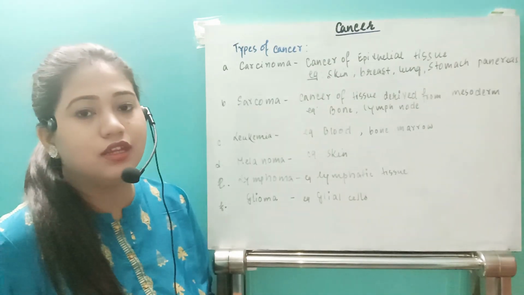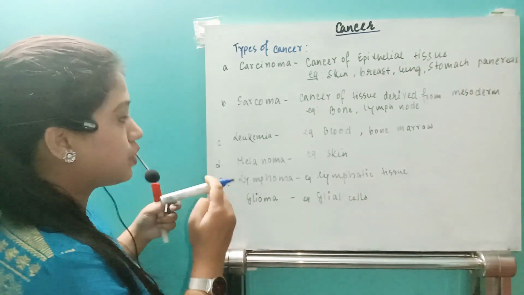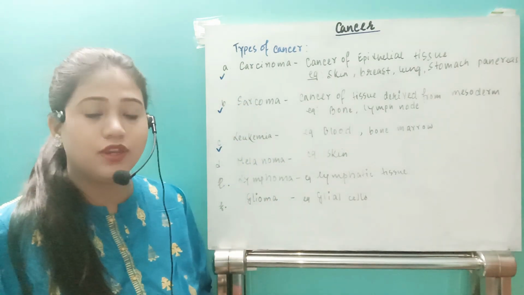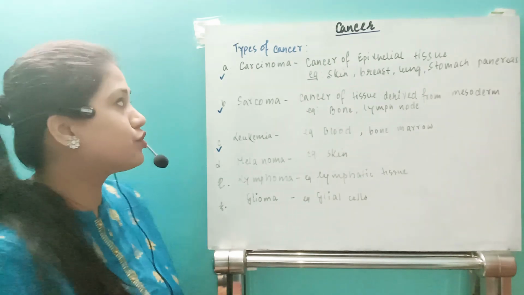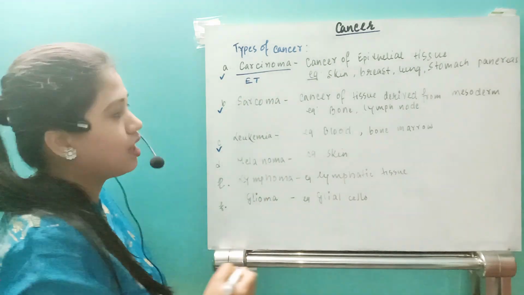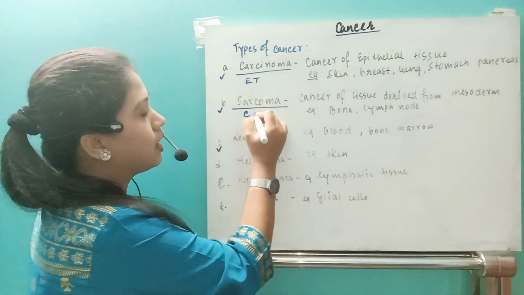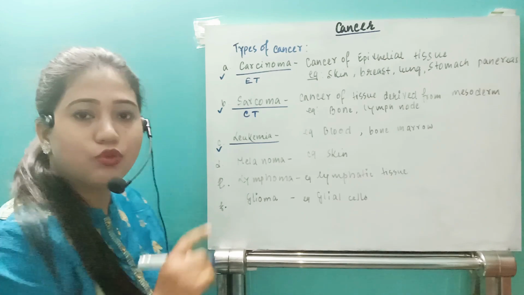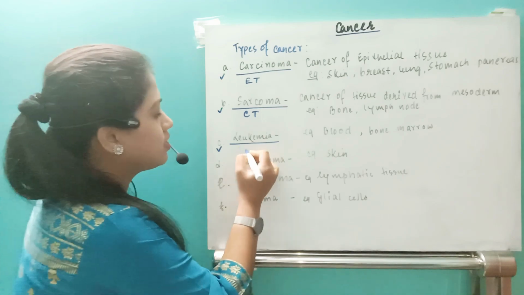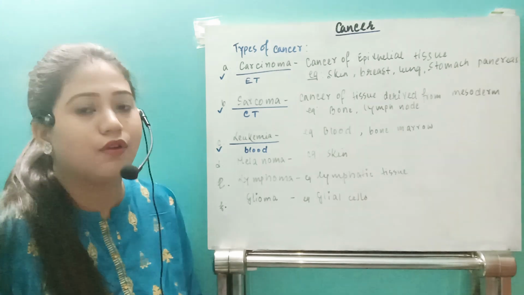After that, let us see the different types of cancer. Basically the three types of cancers are carcinoma, sarcoma and leukemia. So these are the three basic types of cancer. If it comes to carcinoma, remember it is related to epithelial tissue. If it is sarcoma, remember it is related to the connective tissue, and if it is leukemia, then from the connective tissue there is a specific type of tissue present, that is blood. So it is related to blood. Remember these three basic types of cancers.